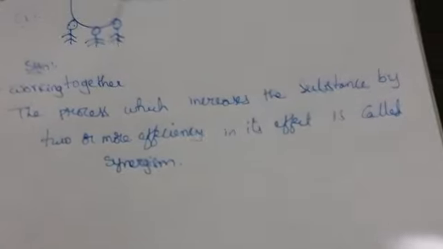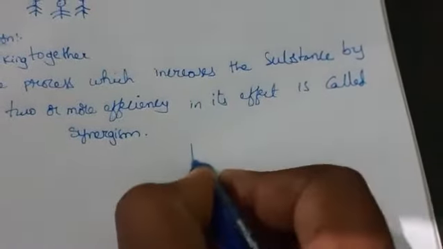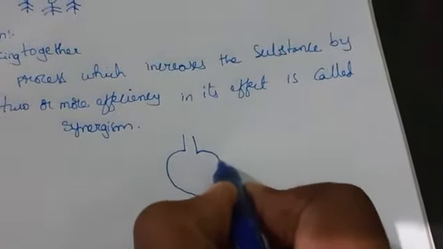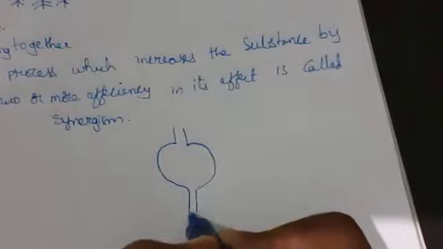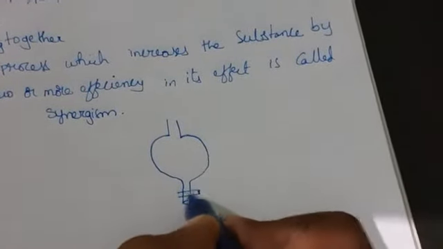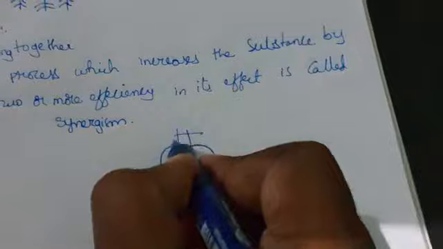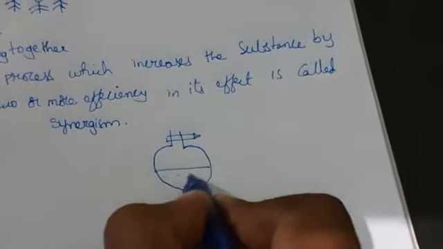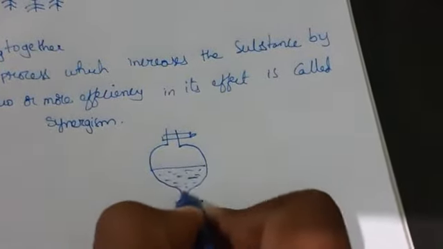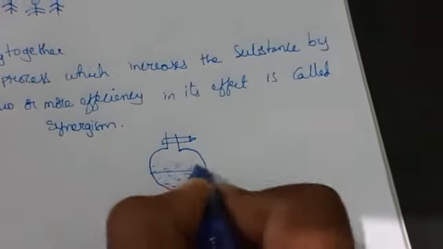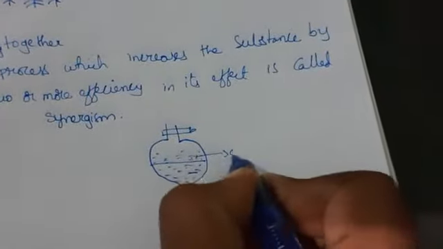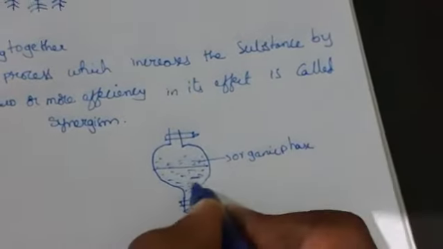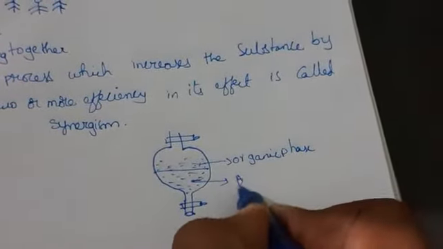If I take a separating funnel with a valve, it forms 2 layers: one is the aqueous layer, another is the organic layer. This one is the organic layer, known as the organic phase, and this one we call the aqueous phase.